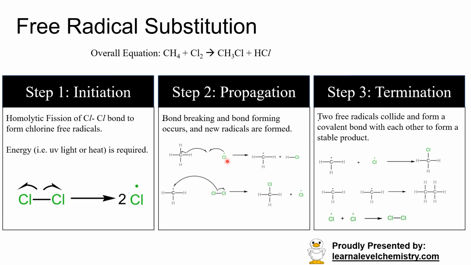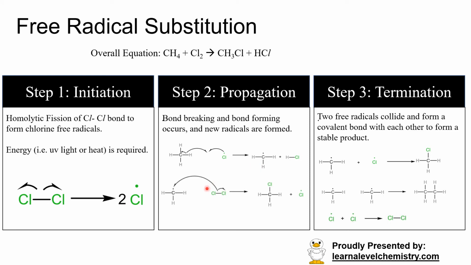So the chlorine free radical will attack the methane molecule. So it will form a bond with H, all right? Because it took away a H with an electron, you end up having a methyl free radical being produced. This methyl free radical, because it is a free radical, is also highly reactive, so it will want to react with other molecules so that it becomes stable.